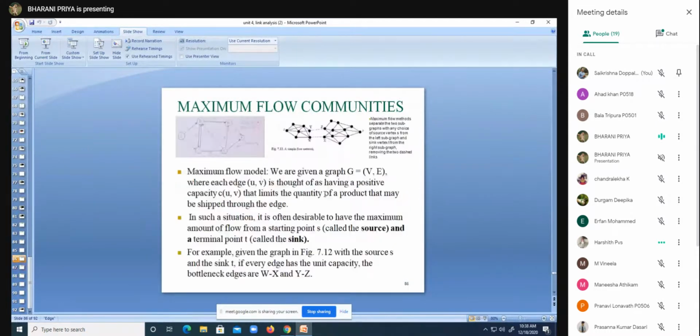I have found only 2 examples. This 7.12 is our textbook example wherein even capacity is not given. They have considered it as 1 here.